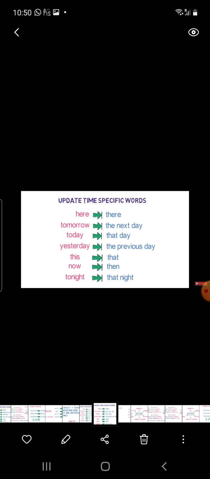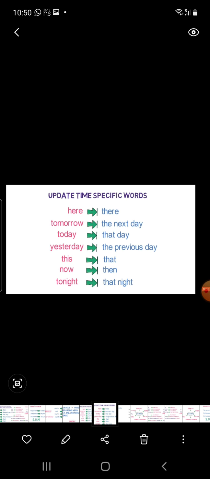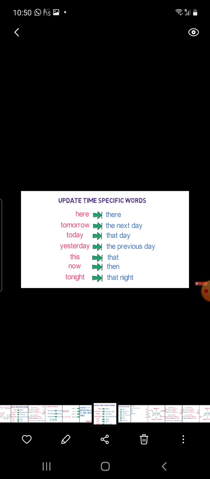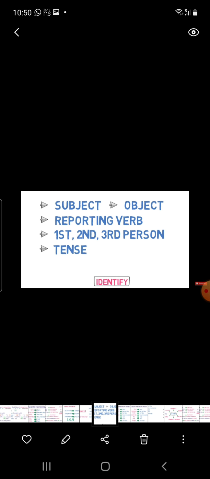Now we will discuss the next step, update time specific words. Time specific words are given here. Here changes into there, tomorrow into the next day, today into that day, yesterday into the previous day, this into that, now into then, tonight into that night. Then you must remember in identification: subject, object, reporting verb, first person, second person, third person, and tense.